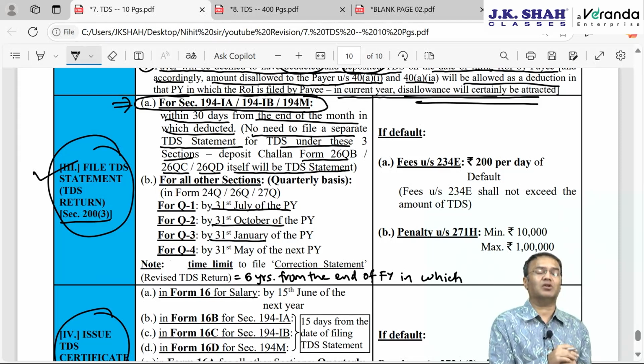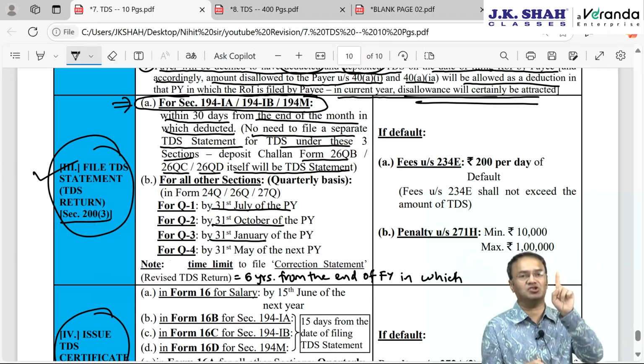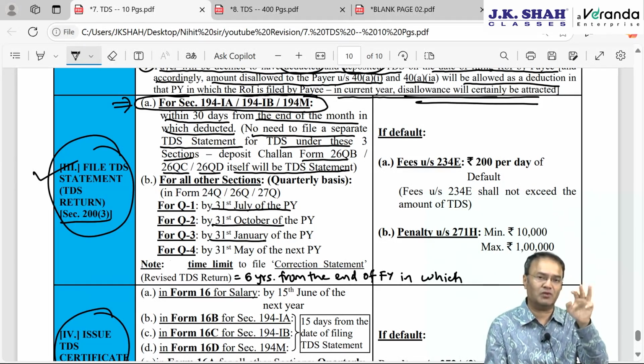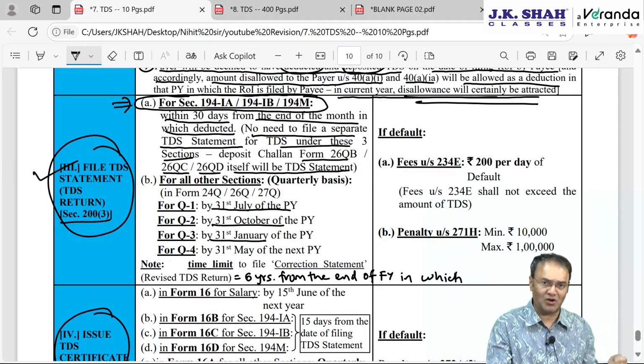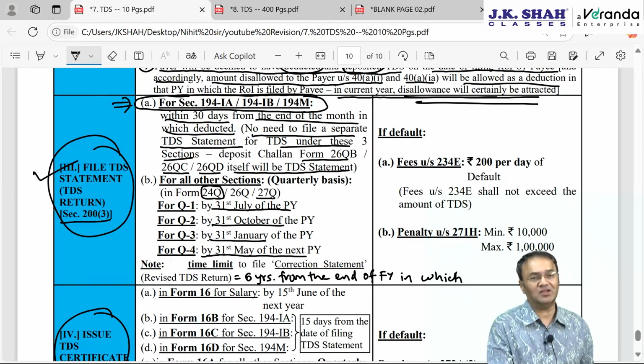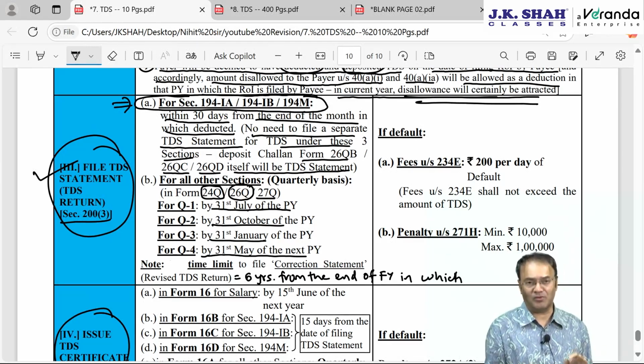Only for the last quarter some extra time is allowed. Last quarter is January, February, March. Instead of 30th April, 1 month from the end of quarter, the time limit will be 31st May. The TDS statement will be in form 24Q for salary under section 192, in 27Q if the payee is non-resident, and 26Q for all other payments. Form numbers are not required to be remembered. 6 form numbers are there.